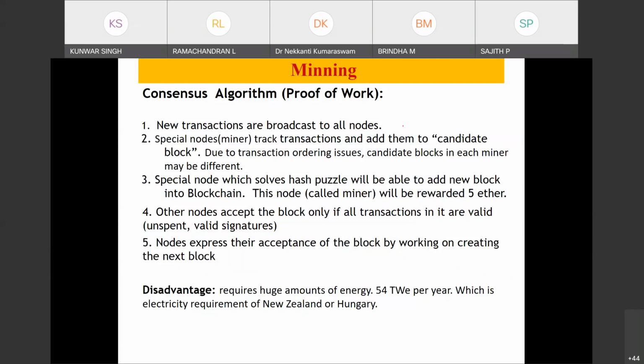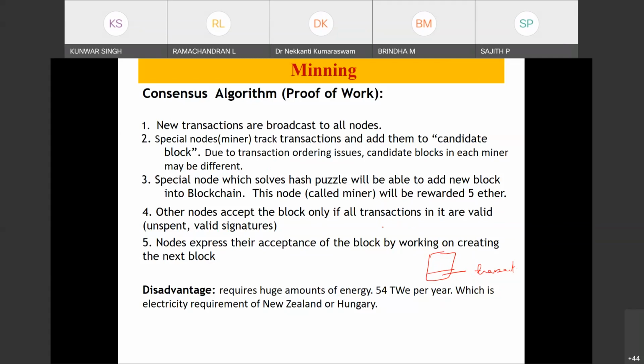Bitcoin, as you've seen, initially it was 50 Bitcoin, now it is 6.25 Bitcoin. Otherwise, why would an honest person do the mining work? He should be rewarded to motivate the honest person to do the mining work. Not only this money, the transaction money also will be there. That is optional, but it will be the motivating factor for the miner to add that transaction into the block.